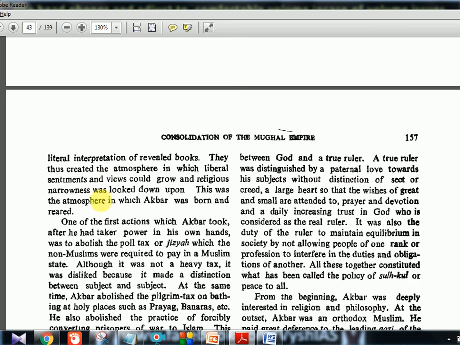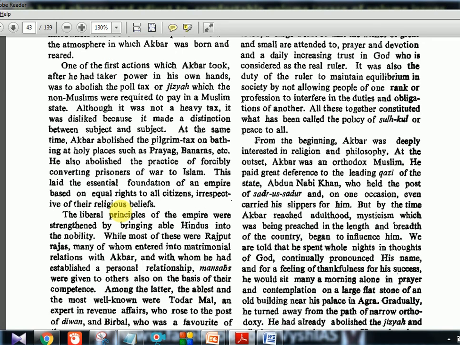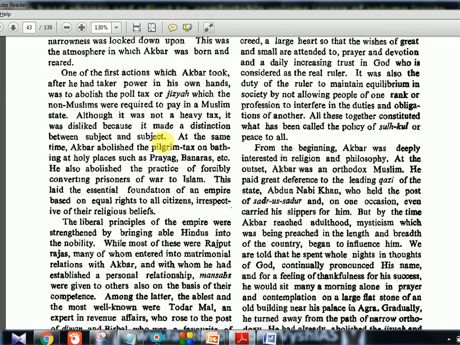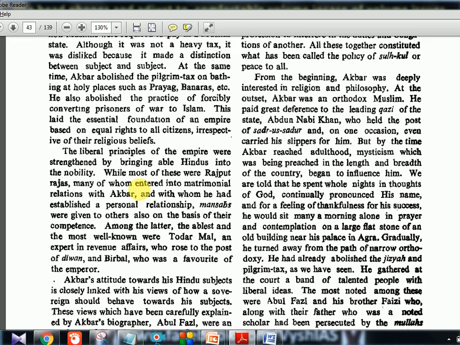So it's a general thing they are telling, okay, how it was at that time, 14th, 15th century, because Guru Nanak, Kabir and all are there. Now one of the first actions which Akbar took after he had taken power in his own hands was to abolish the poll tax of jizya, okay, we already saw it. So again the pilgrim tax, okay, I'm not reading everything, it's the same thing: jizya, pilgrim tax, then the charges at holy places, all things were abolished, okay. Even forced conversion into Islam was also abolished. So overall it's a liberal policy, okay. Pro-Hindu you can tell, but it's like the secular thing.